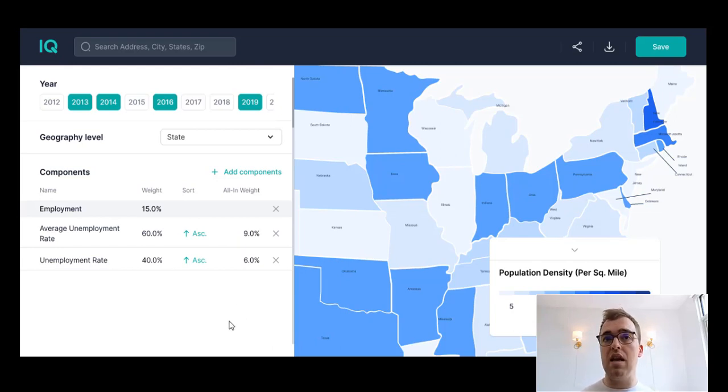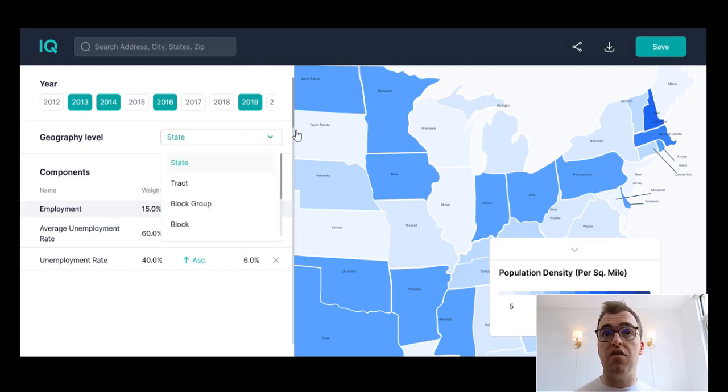This is the main brains of the demographic platform. The core concepts to understand here are metrics and components. Now, metrics are pieces of data from the Census Bureau, such as average unemployment rate and unemployment rate, that are just straight numbers for all these geographies. You've got states, tracts, block groups, blocks. There are estimates, and they are provided on an annual basis in the American Community Survey's 5-year estimates.